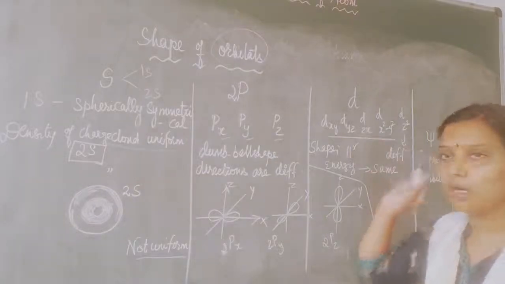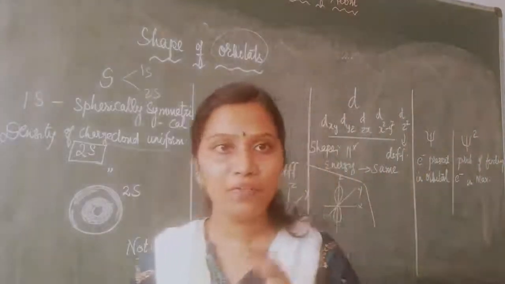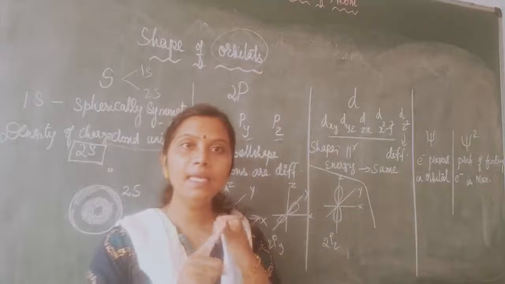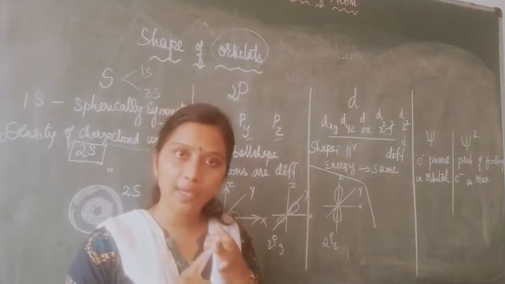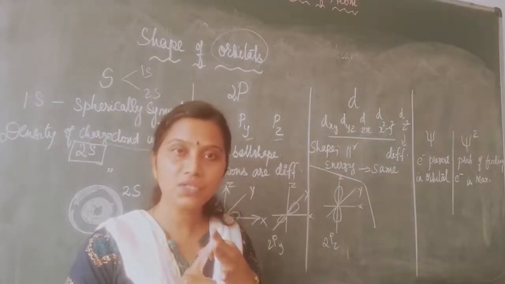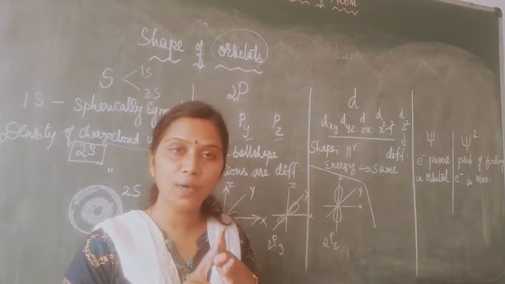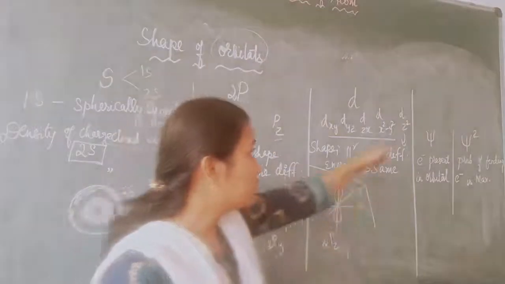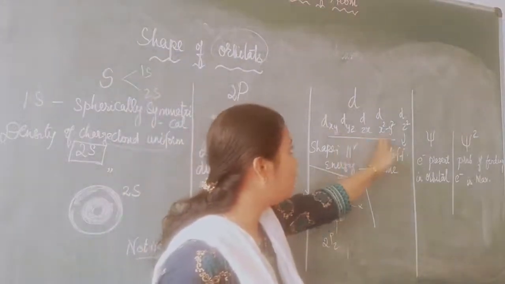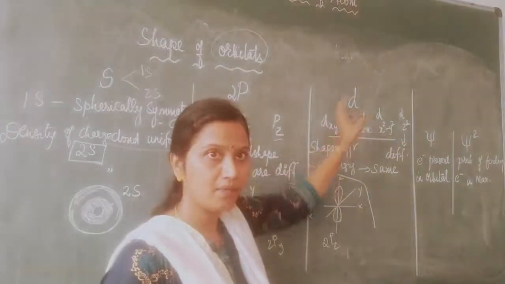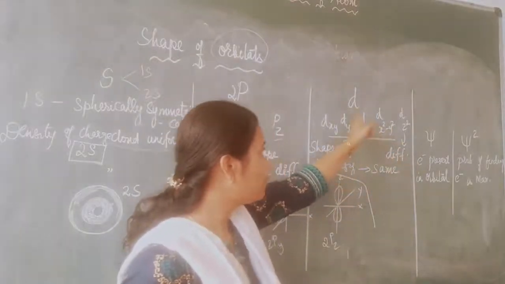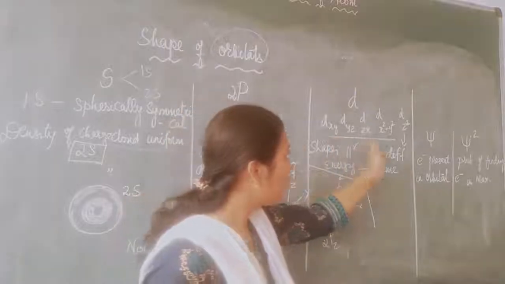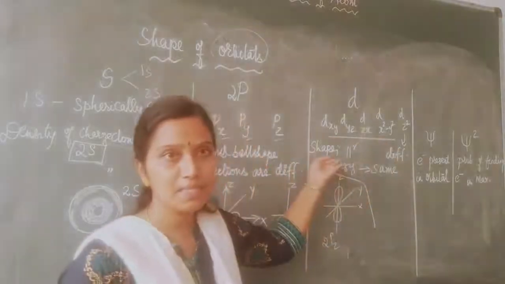What is the third orbital? d orbital. There are 5 subdivisions in that: dxy, dyz, dzx, dx square minus y square, dz square. These are the 5 orbitals of d. What about the shape of all these 5 orbitals? The shape is similar.